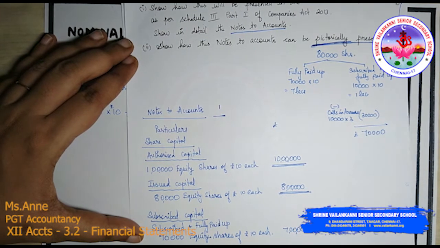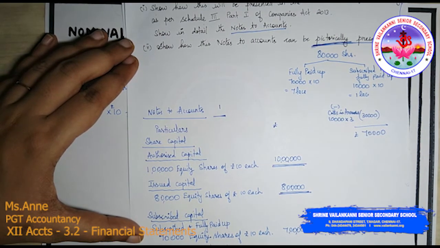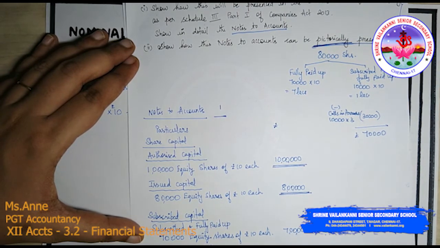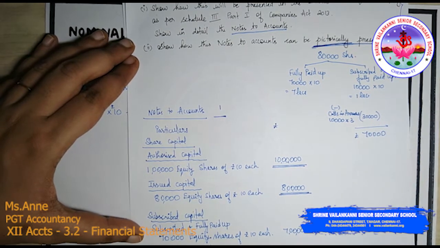Subscribed and not fully paid up, that is 10,000 equity shares of rupees 10 each. So show it in the inner column. 1 lakh minus calls in arrears.